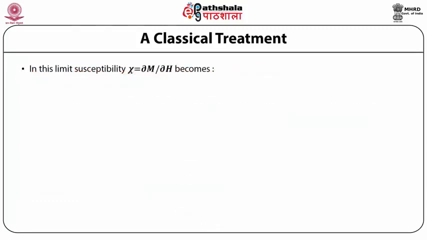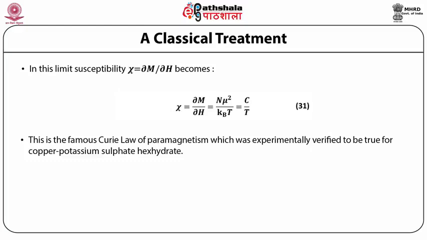In this limit, susceptibility chi is equal to partial derivative of M with respect to h, which becomes equal to n mu square upon kBT is equal to a constant divided by temperature. This is the famous Curie law of paramagnetism, which was experimentally verified to be true for copper potassium sulfate hexahydrate.